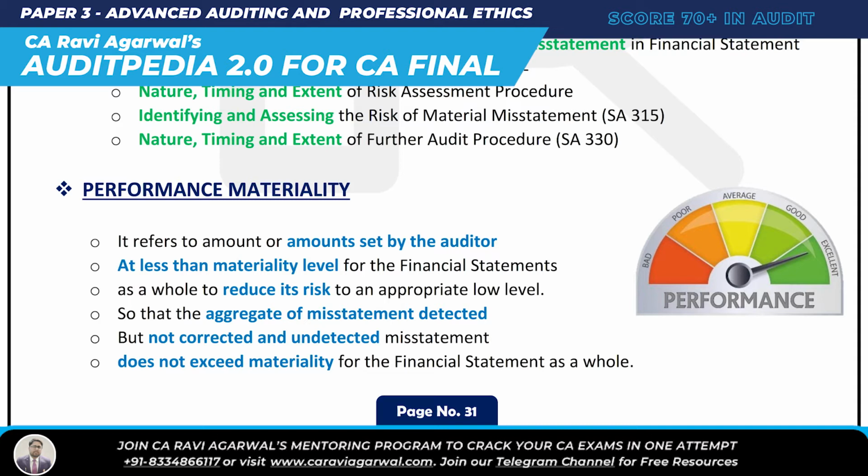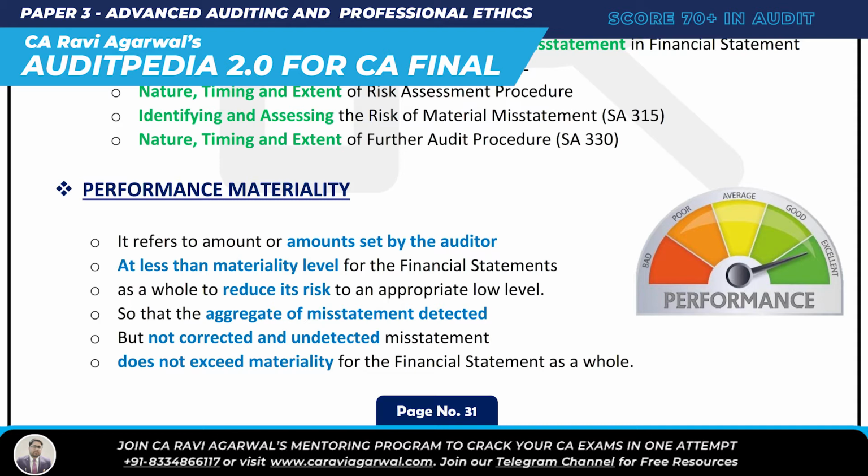What kind of risk do you want to reduce? There can be some misstatement detected but not corrected, and undetected misstatement. That is, there can be small misstatements which, if aggregated, can become material. Uncorrected misstatement and undetected misstatement: if you aggregate those, it can become material, right? So we set performance level less than materiality level,